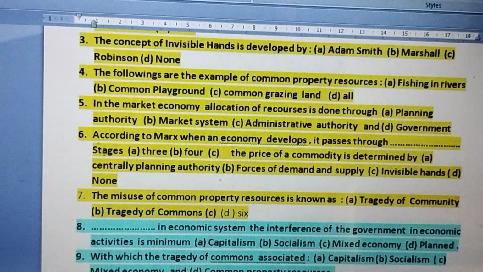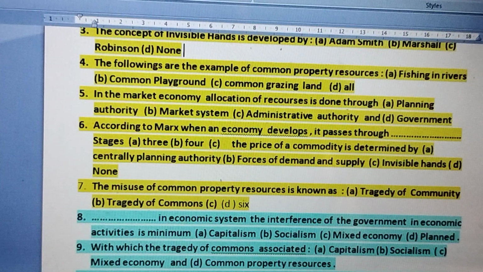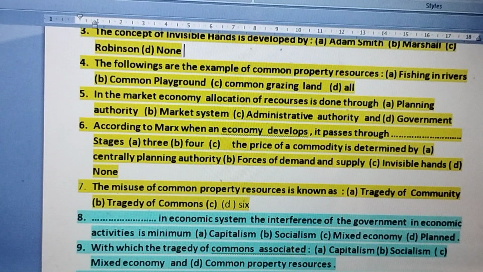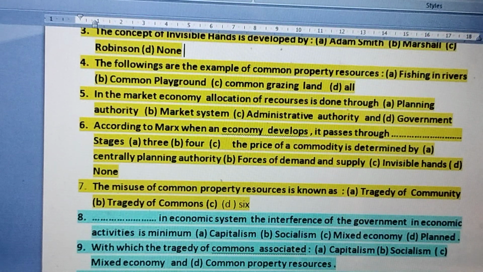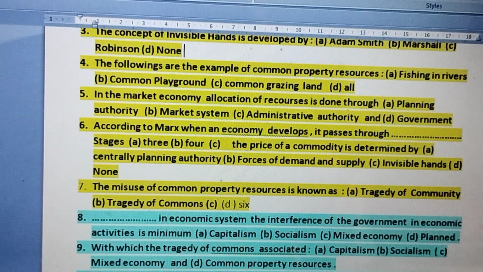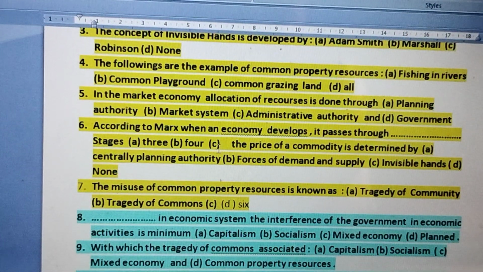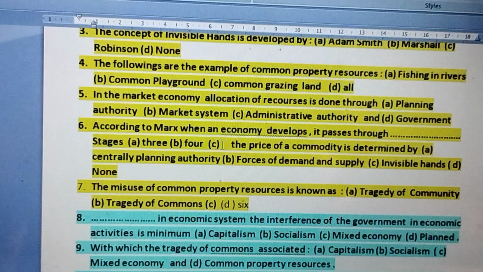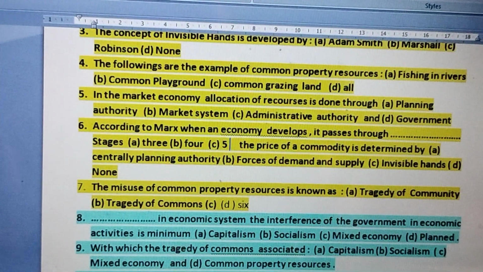Then the next question, number 6. According to Marx, when an economy develops, it passes through dash stages: A is 3, B is 4, C is 5, and D is 6. Again there is a printing mistake.